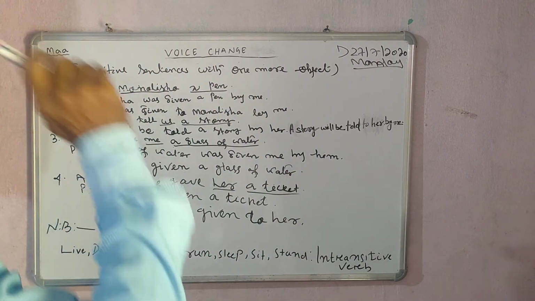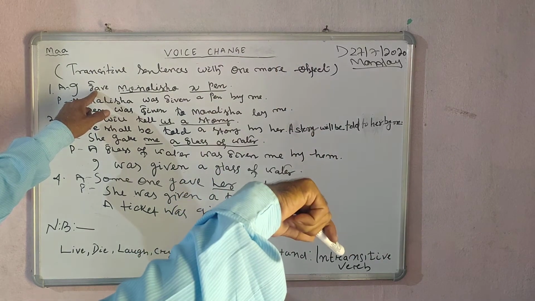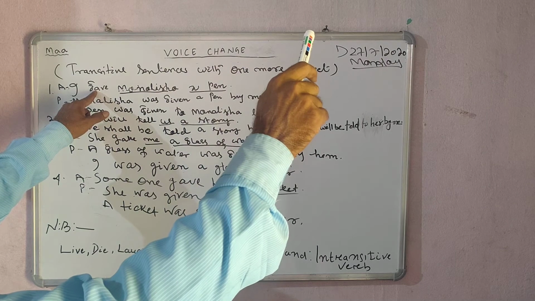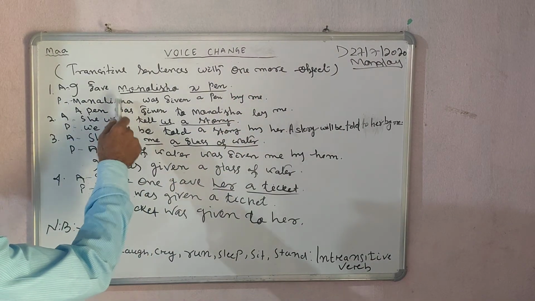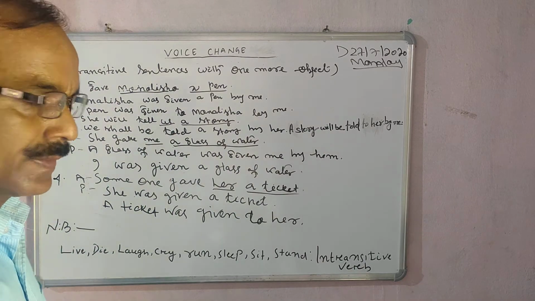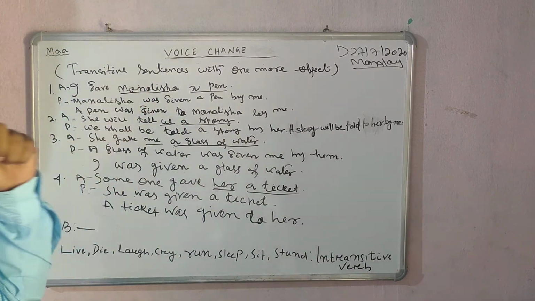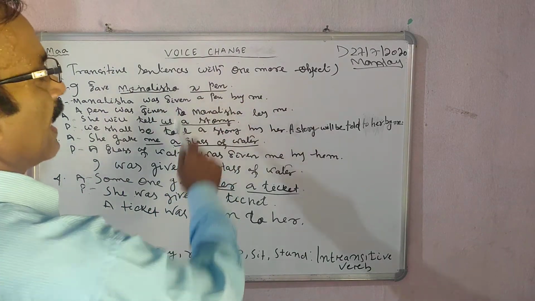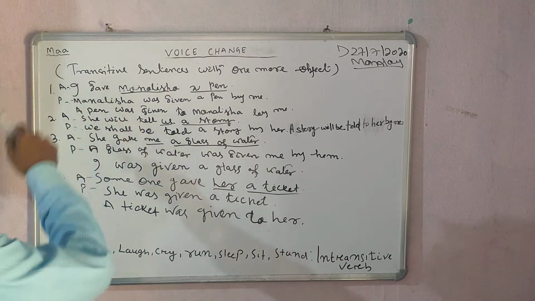You recall the formula. Past indefinite: the helping verb will be was or were, and the verb will be the past participle. That's why Mona Lisa was given. Mona Lisa was given. Pen is there, so you write pen there, and I is there.